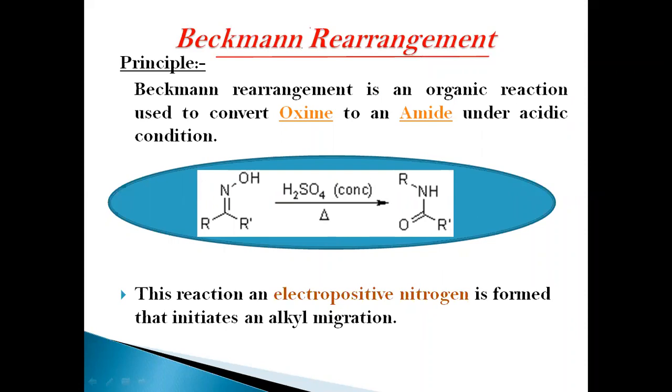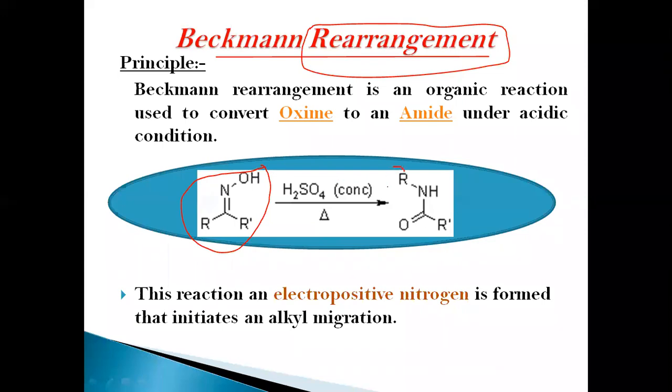The name itself indicates rearrangement, meaning that whatever starting materials are present in the reaction are rearranged to form the final product. If you observe the starting material of this Beckmann rearrangement and the final product, they are rearranged in format.